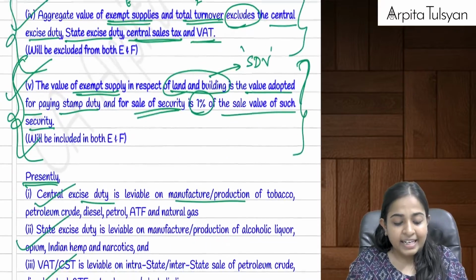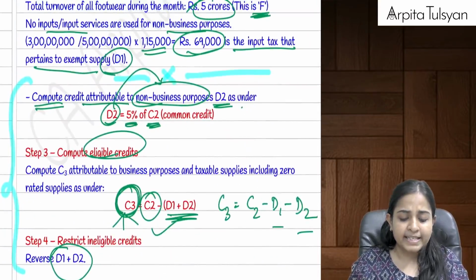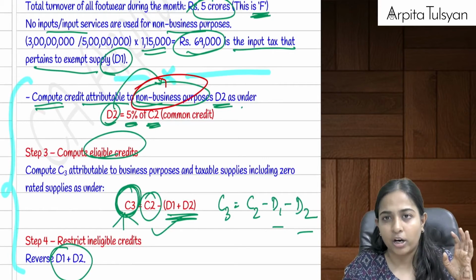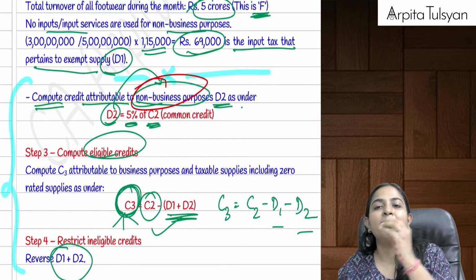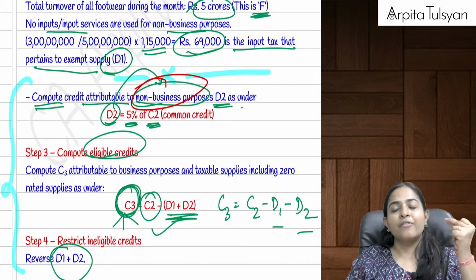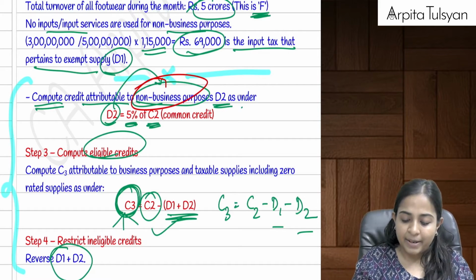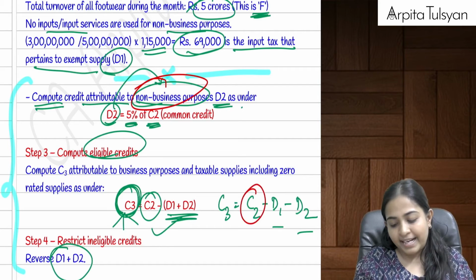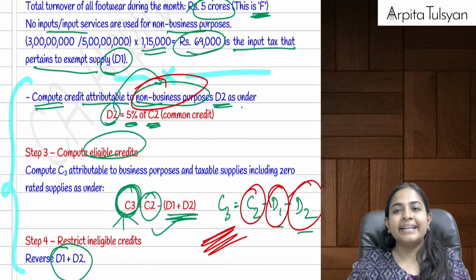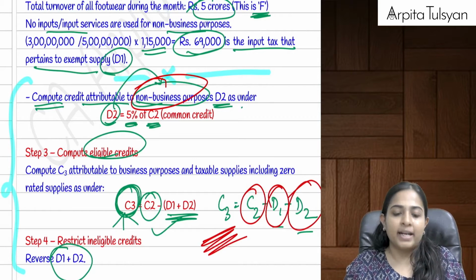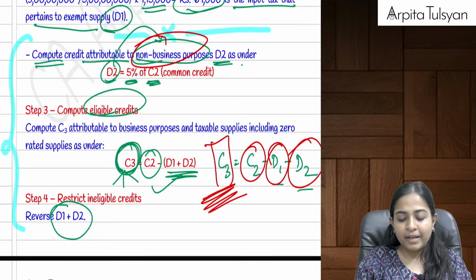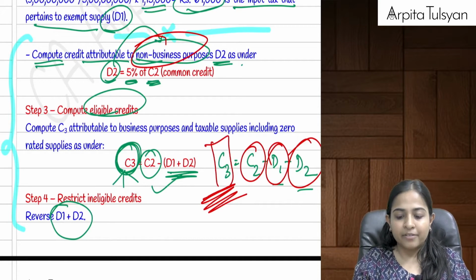Everyone here, D2. D2 is equal to, for non-business purpose, they are telling ad hoc, whatever was your common credit multiplied by 5%. This much amount of credit was used for personal purpose, so reverse this much also. So can I say ultimately, from my common credit, my D1 will go and D2 will go, right? This will be called as D3 and C3, and this much amount of credit will be available. Are you clear with this?